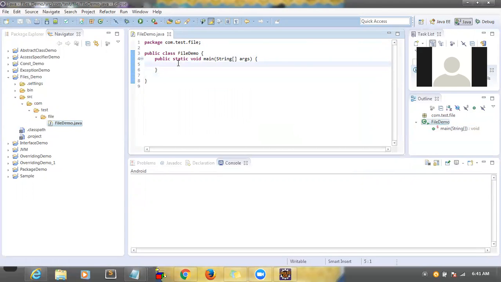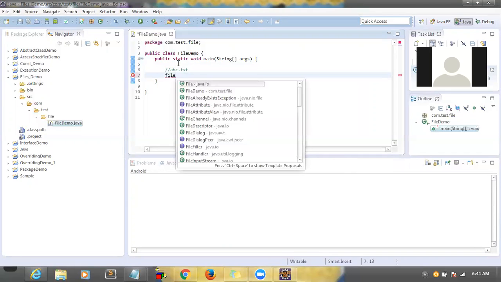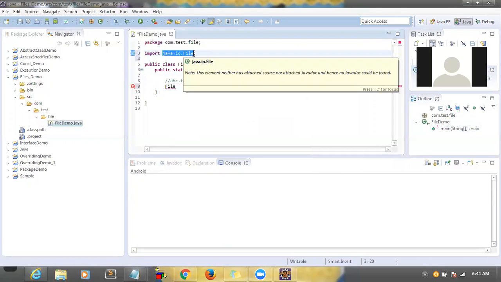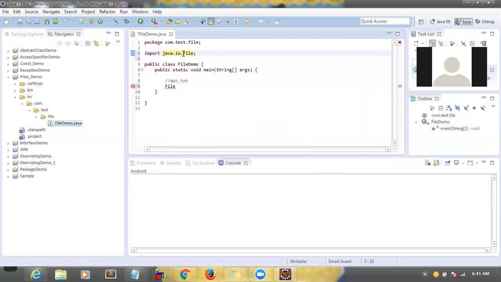Now what I want to do is create a simple text file, abc.txt. So how to create it? To create a file called abc.txt, we have to import a class called File. I imported this class. This class is available under the package java.io.File. Let me remove it and do it again.